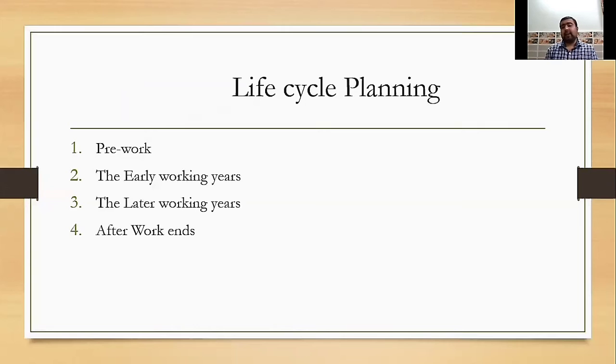After that, life cycle planning. Life cycle financial planning helps you understand the various types of financial risks that an individual comes across in his life and develop a proper plan to meet those changing needs, which can be explained. Some of the pre-working stage: at this age an individual starts his or her work life and is not worried about the retirement years. During this stage, the individual is busy with his business or employment and is financially independent.